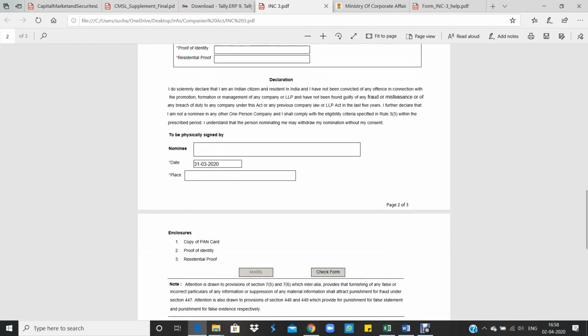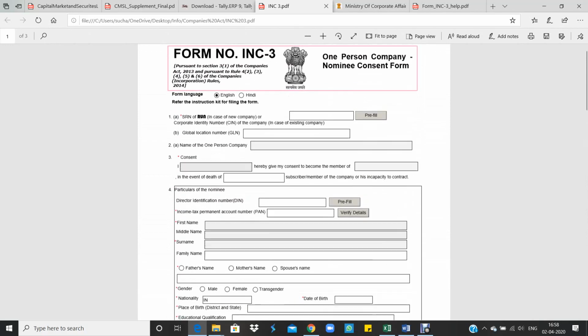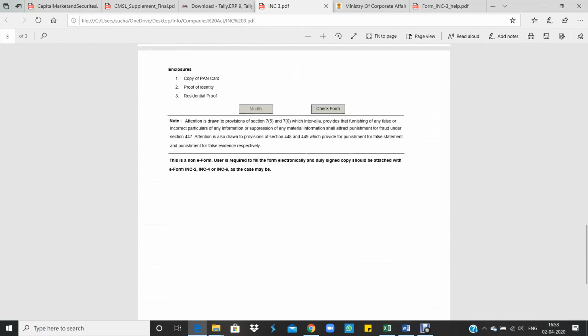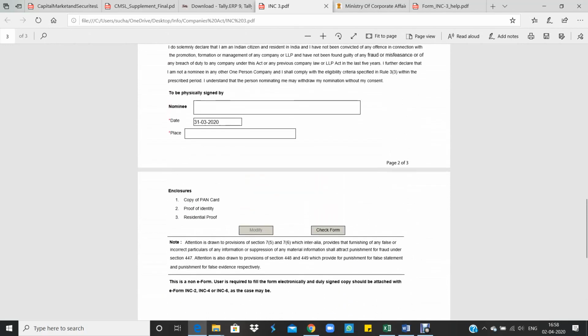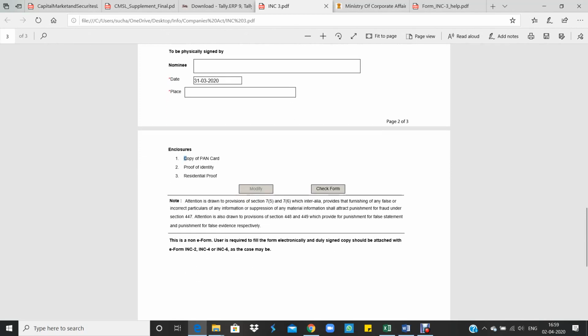So after filling all these details in this form, the printout of the same form has to be taken, and then the nominee has to sign here, and he has to mention date and place; at the time of filing only it will be mentioned. So the nominee has to sign in this box, and then the printout along with the enclosures like copy of PAN card, proof of identity and residential proof has to be attached with this.